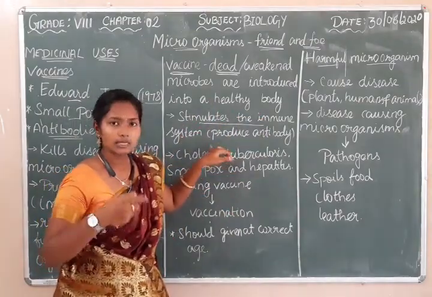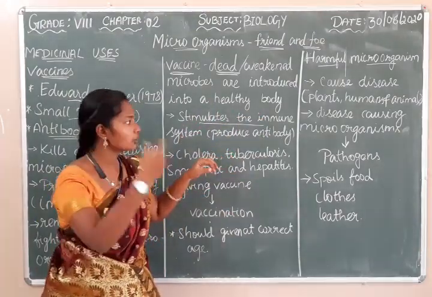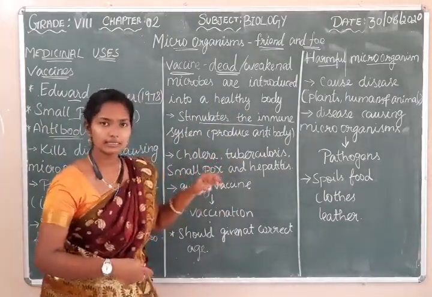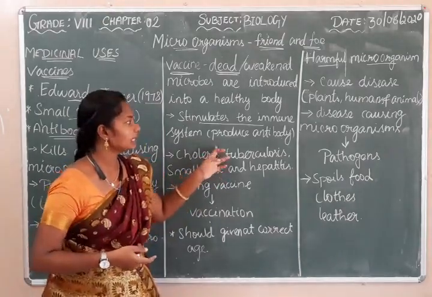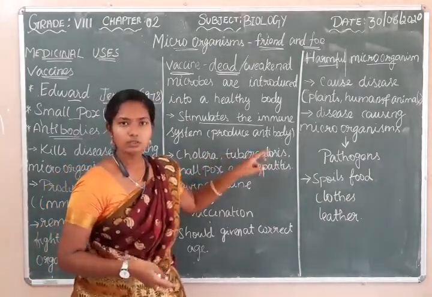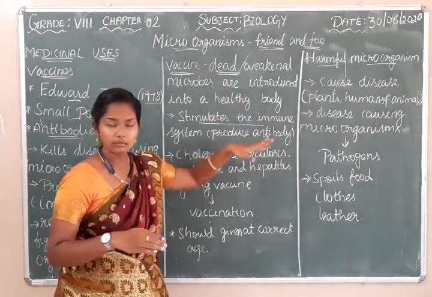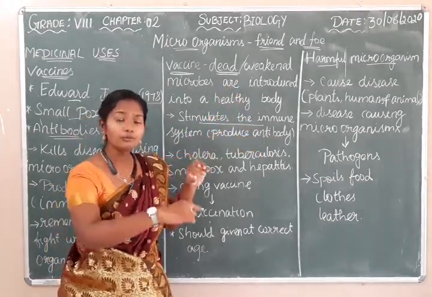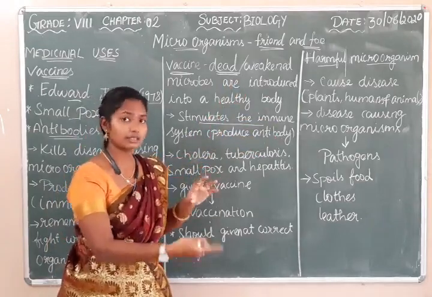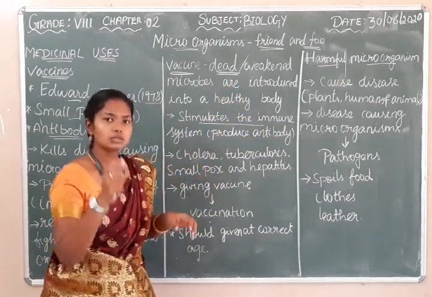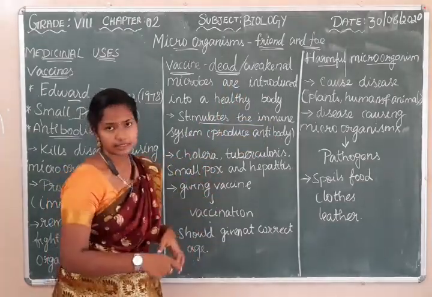When it is introduced in our body, the immune system is automatically stimulated. Because foreign particles have entered, the body starts to respond and antibodies are produced. They destroy the dead microorganism, and they are able to remember how to fight this microorganism if it comes again. So this is the role of the vaccine.